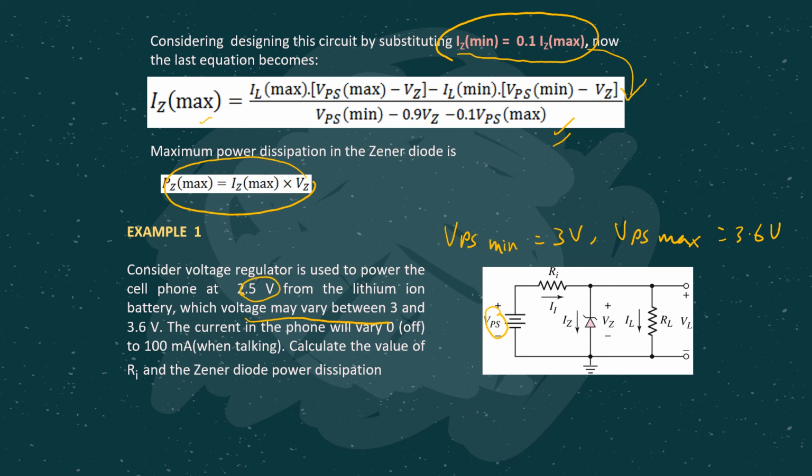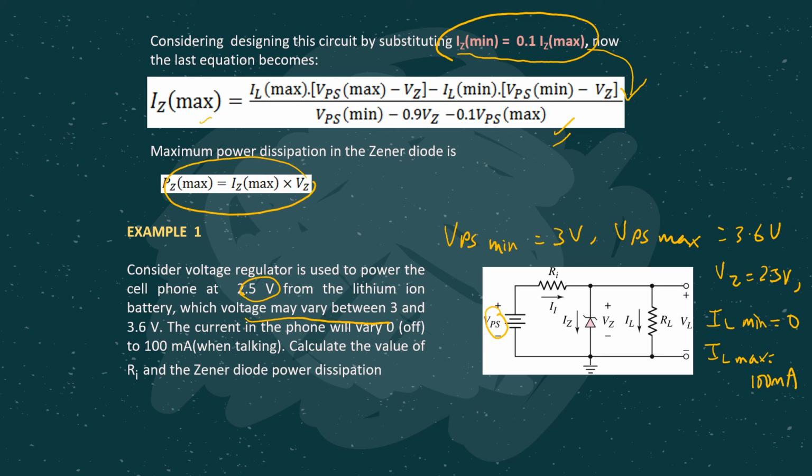So this is the VZ value, 2.5 volt. The current in the phone varies from 0 to 100 milliampere at the load. So IL minimum is 0 and IL maximum is 100 milliampere.